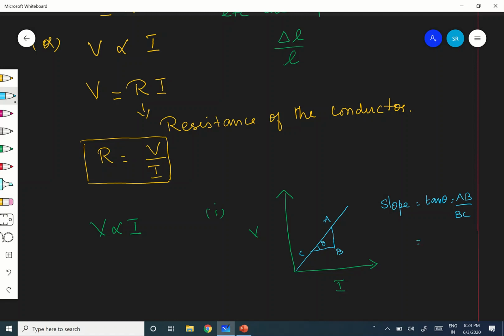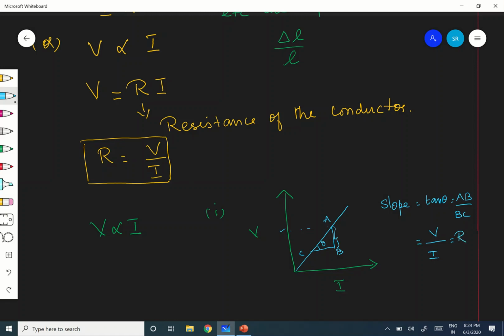Okay, and what is AB? AB is nothing but V, here it is V divided by, whatever is cut, delta V by delta I. Therefore, it is V divided by I. Hope you are following. This is nothing but V, because here it is one value and here another value, so this minus this gives you V here. V divided by I. See, BC is nothing but I, and that is nothing but R.